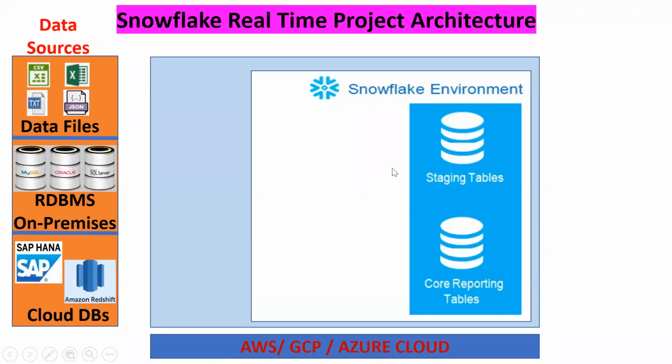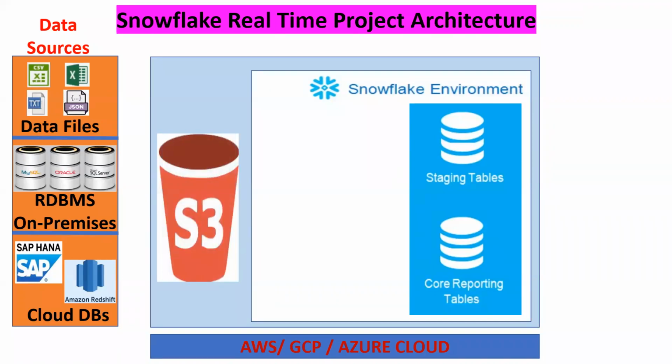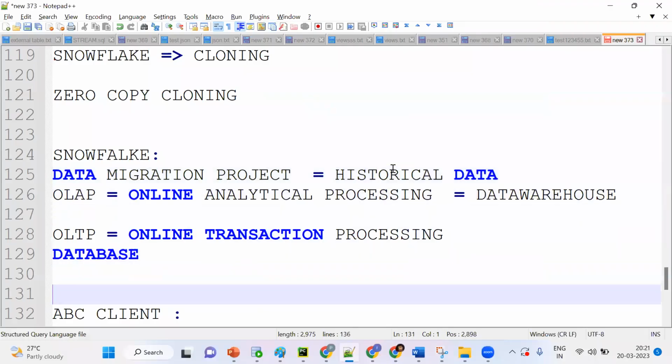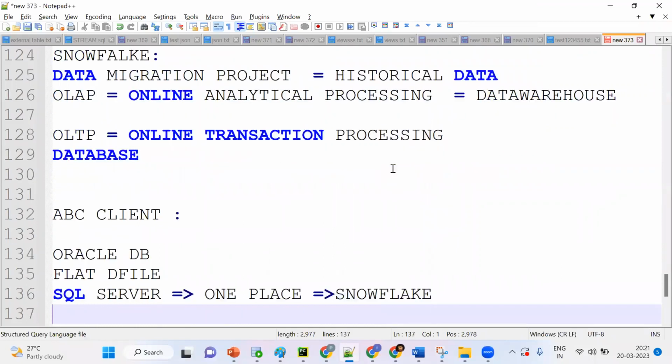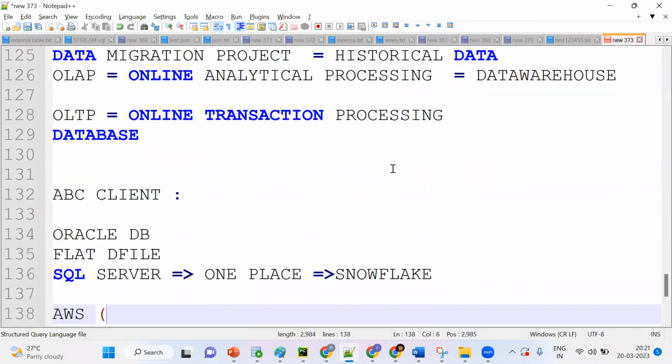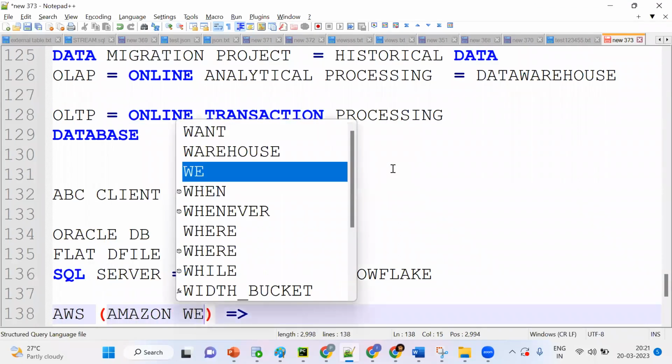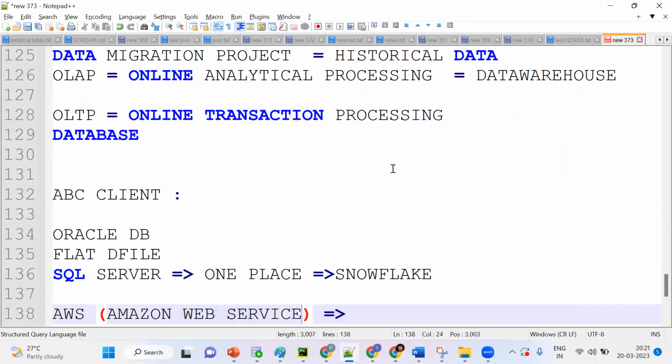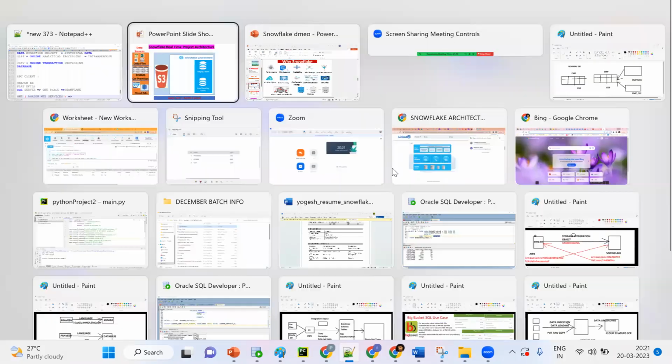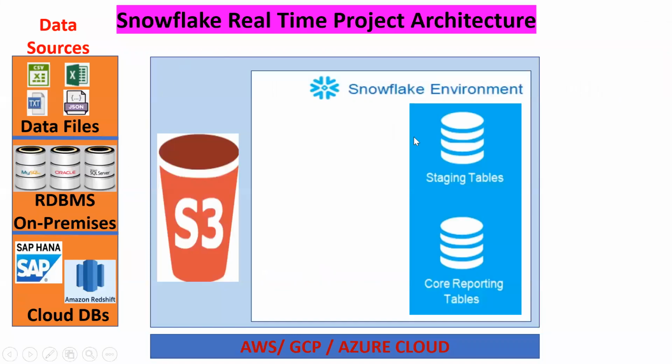For this purpose there are so many applications. For our training, we are using AWS. Tell me the abbreviation for AWS. Amazon Web Services. Starting from day one, you need to understand what we are doing. As a Snowflake developer or data engineer, we want to bring all this data to one place. This is the process.